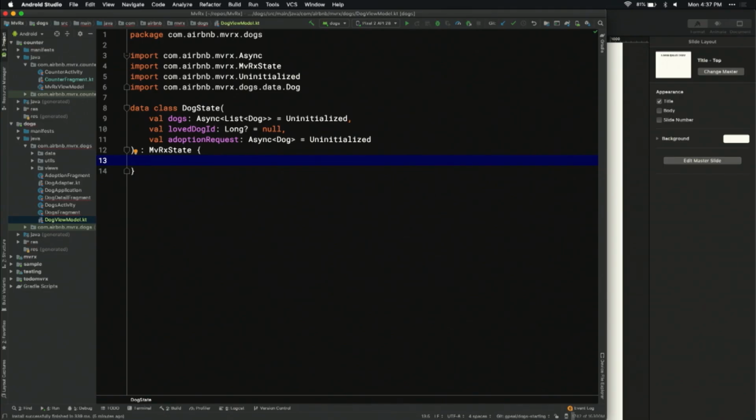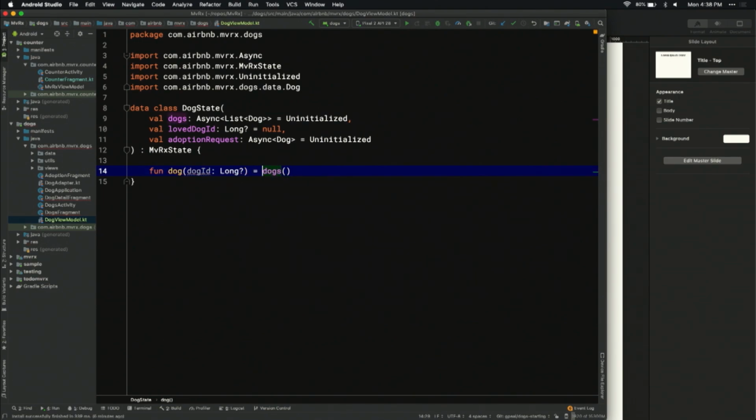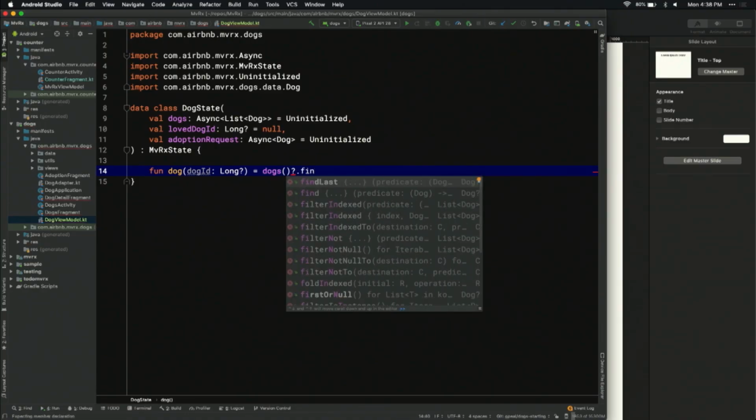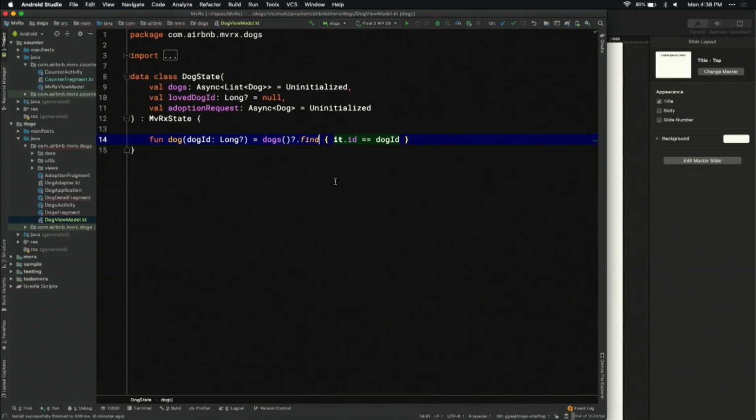And now let's handle this love dog situation. So we know we're going to need a way to fetch a dog from our list of dogs. So we'll say fun dog ID long equals dogs. And so remember, dogs is async of list. We can just invoke it. This will return a nullable list of dogs. Now we can do !.find it.id equals dog ID. So let's see, yeah, I think that's, yep. So find already allows nullable. So now we have a function we can call in our state.